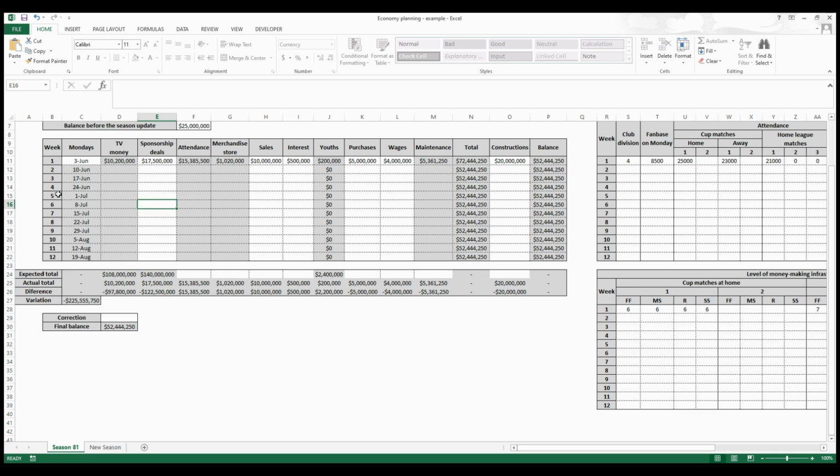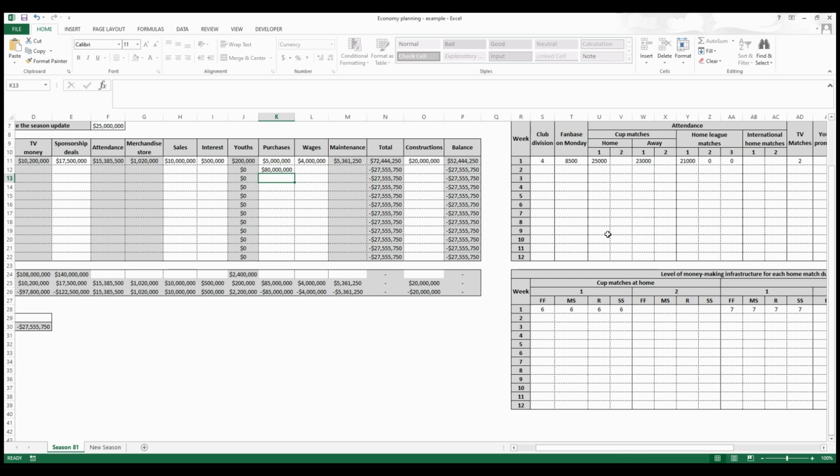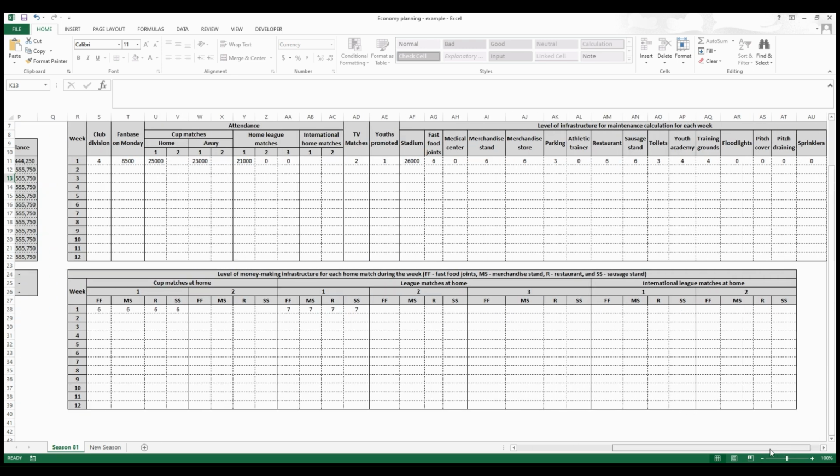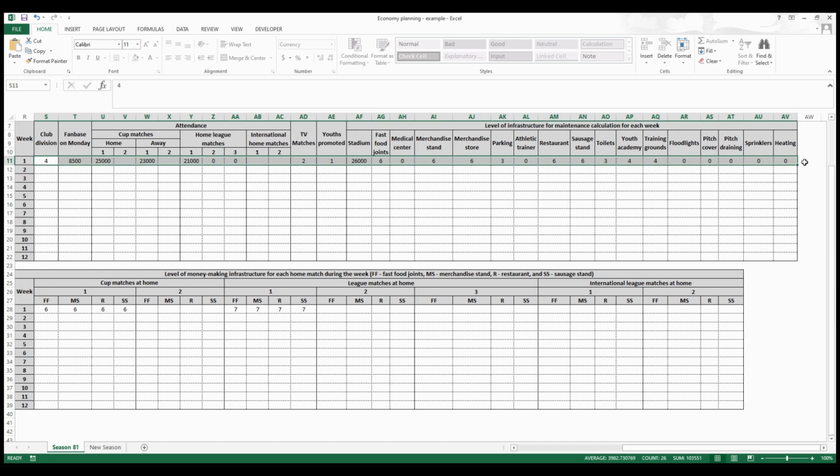You can also use the spreadsheet to make projections, not only to insert real amounts. For example, currently we are in week 1 of the season. Let's say that for next week you want to spend 50 million buying players. Okay, so you would have this amount remaining. Let's say that you would spend 80 million to get a negative number here. So based on everything that's written here, at this moment you wouldn't be able to, but we should fill up this side too. Let me simply copy and paste here, assuming that you will not change anything.